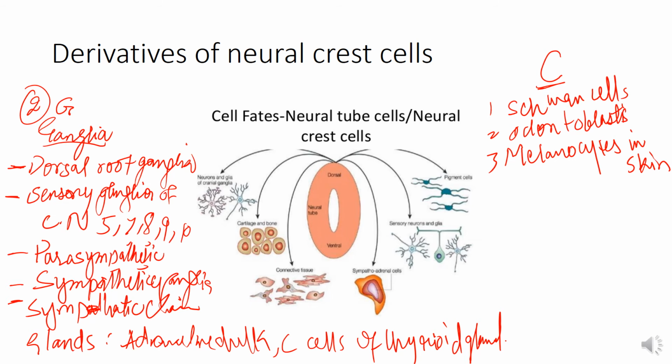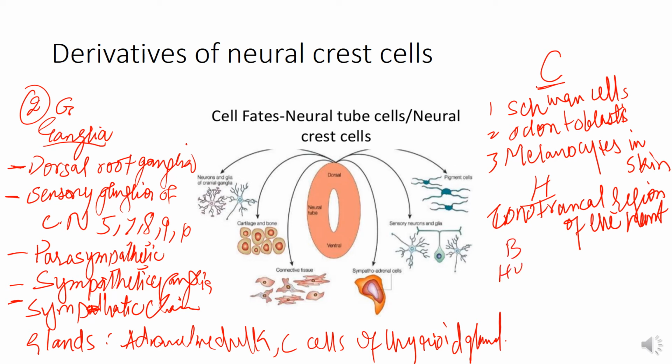Then we have the H, that is conotruncal region of the heart, which forms the septum, part of interventricular and interatrial septum. Then B is the bone, hyoid bone.